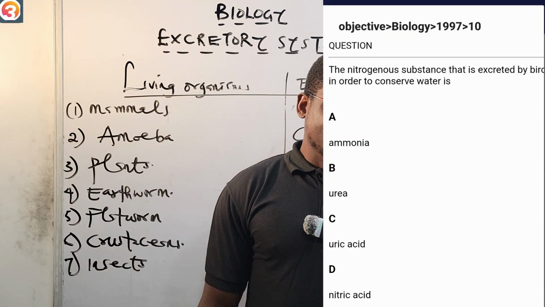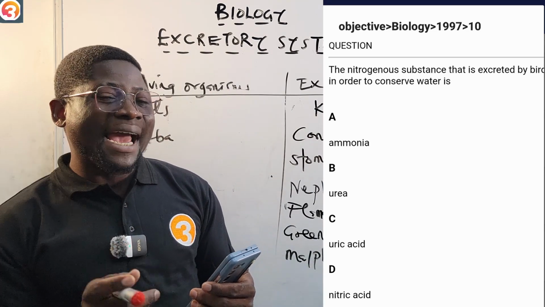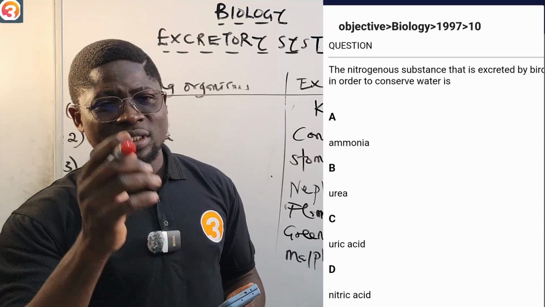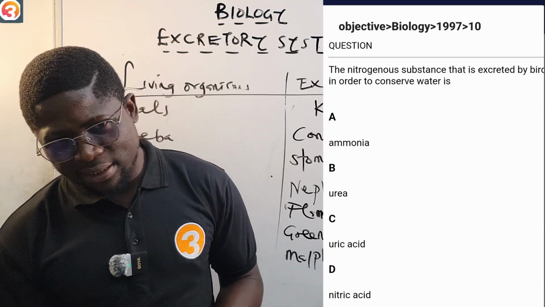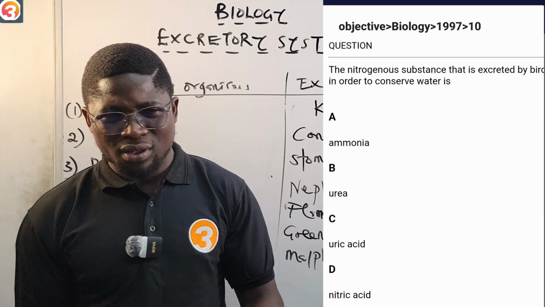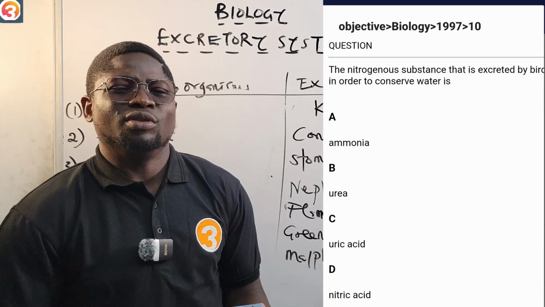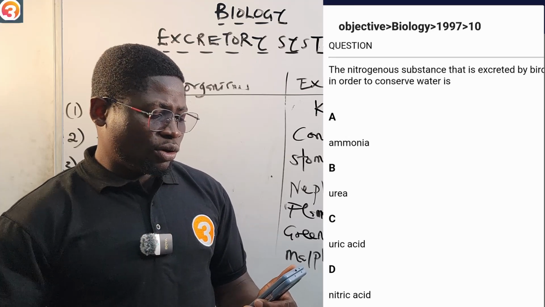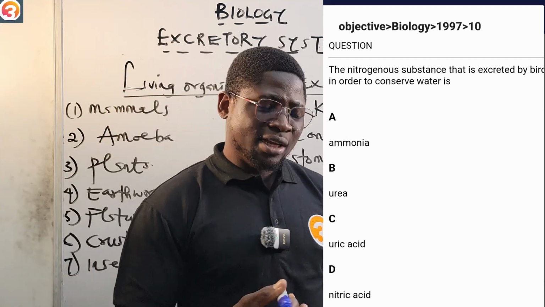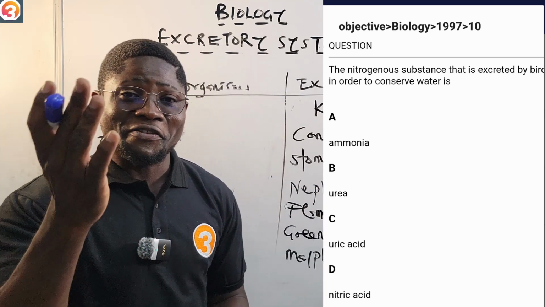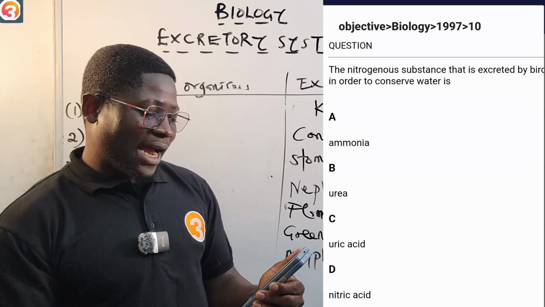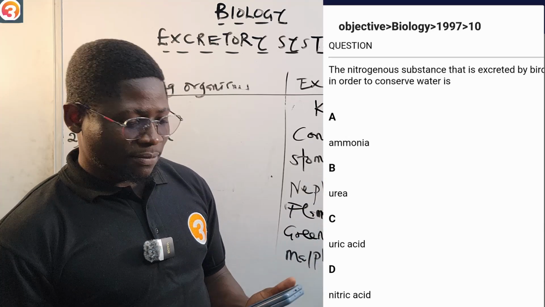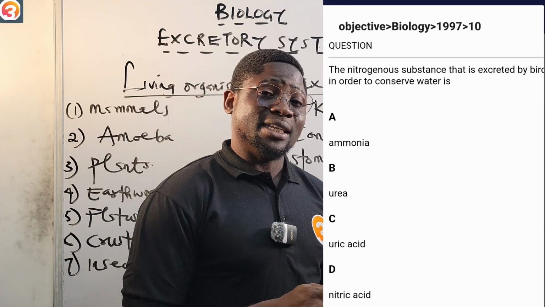1997 number 10. It says: the nitrogenous substance that is excreted by birds in order to conserve water. Remember I told you that they excrete in nitrogenous ways, and they do that because it is insoluble in water, so they need to conserve water. The options: A, ammonia; B, urea; C, uric acid; D, nitric acid. In the comment section, just say A, B, C, or D.